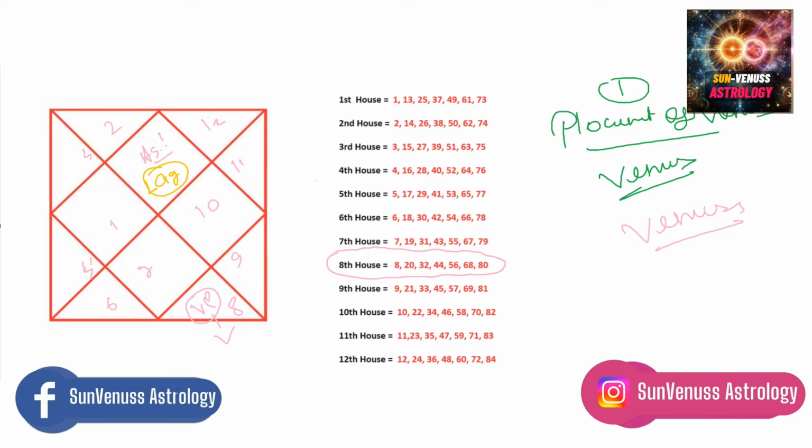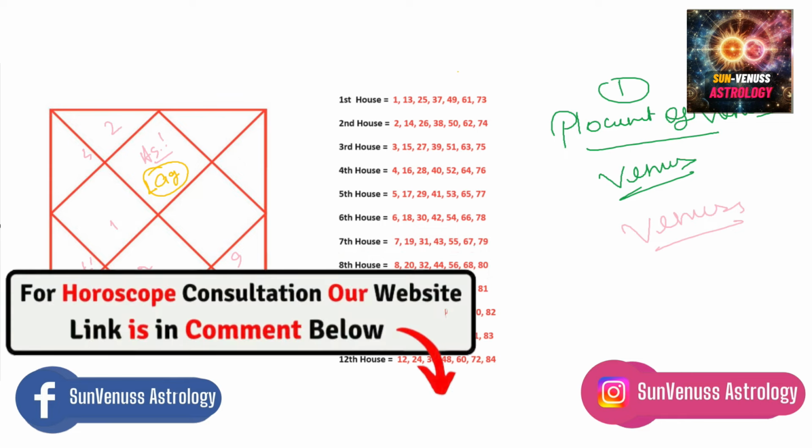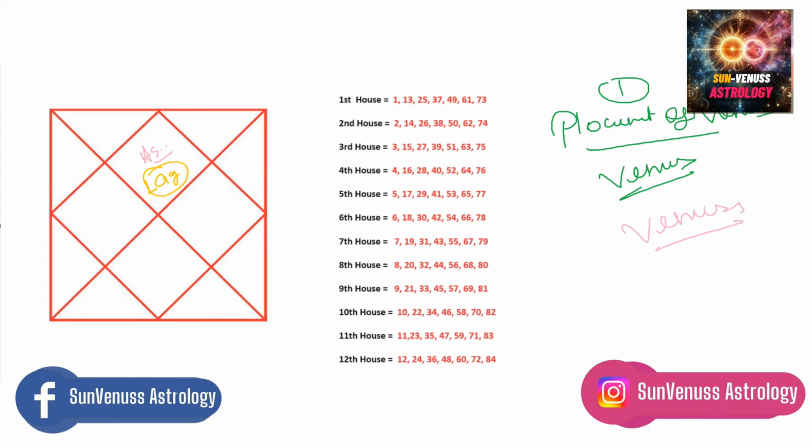Let's say you had your first relationship when you were 17 years old. Let me give you an example. You had your first relationship when you were 17 years old, and let's say you have Venus in the 5th house. If we count, you can clearly see 1, 2, 3, 4, 5 and then 12, 13, 14, 15, 16, 17.